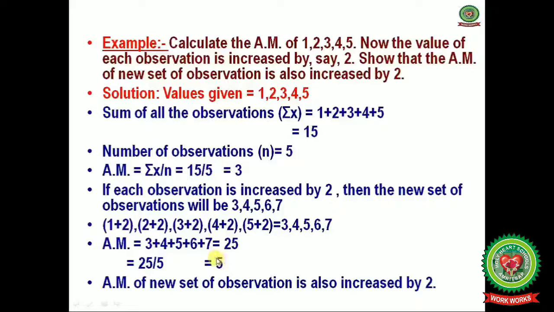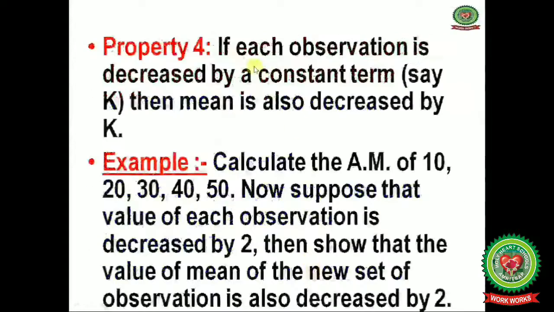This is your arithmetic mean. So in the new set of observations, the arithmetic mean is also increased by 2. We have increased every value by 2, and the arithmetic mean also increased from 3 to 5. So this property is also proved.